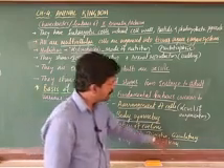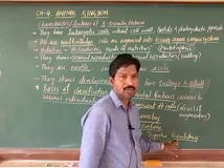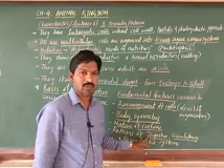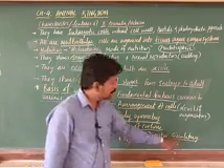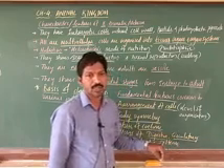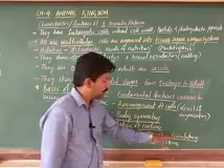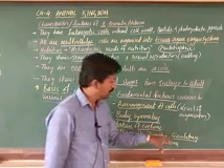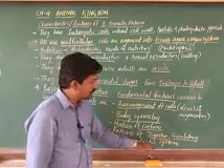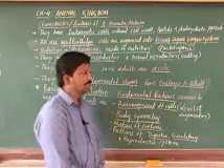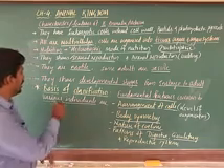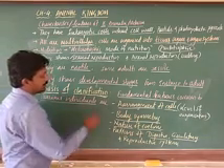Next, the circulatory system, open type or closed type. If an anus is there, it is a complete digestive system; otherwise an incomplete digestive system. In the circulatory system there is open circulation or closed circulation. Like the contrasting pairs of characters we use in a key, on that basis also we classify, and reproductive systems are also important here. Such basic common characters are used to classify organisms. The basis of classification is all these.